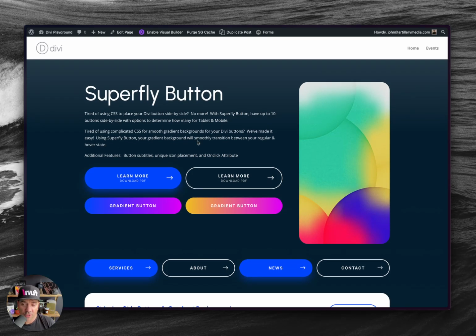It doesn't matter. You can use Divi, you can use some other. This is just a WordPress plugin, so it's not Divi specific. But let's hop into Claude.